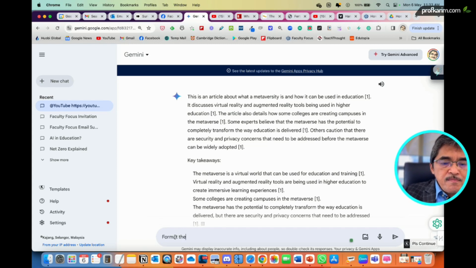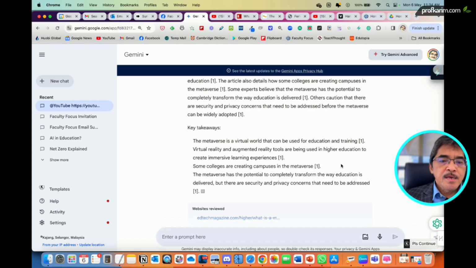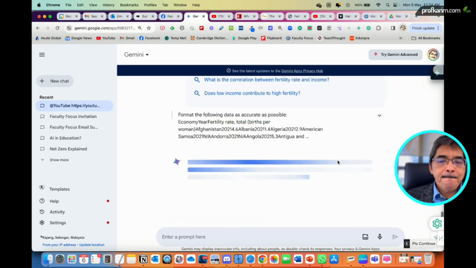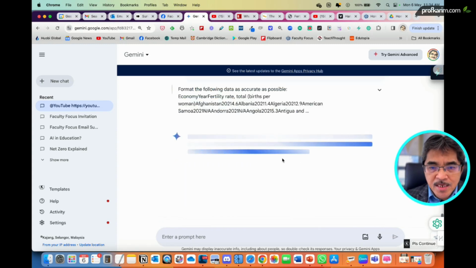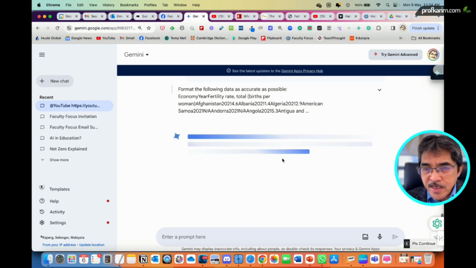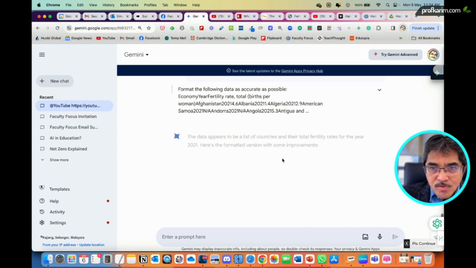format the following data as accurate as possible. Then paste the data. Then let's see. Gemini is supposed to now look at the data and then tabulate the data nicely in table form. So it takes time.